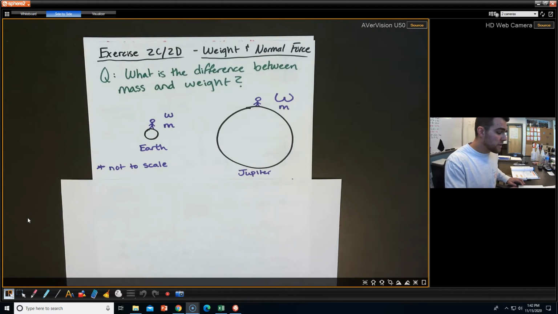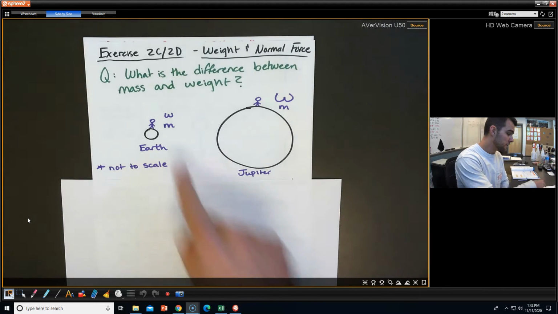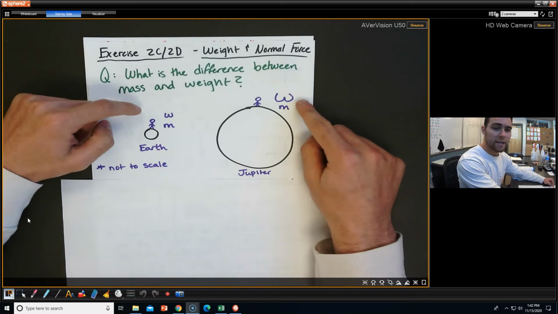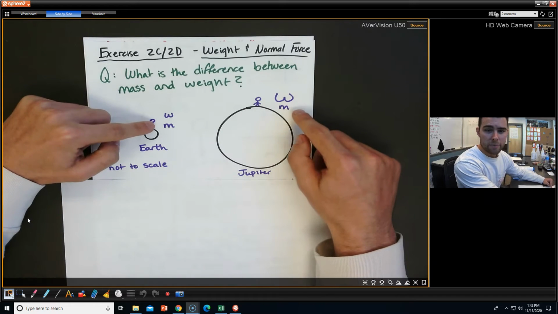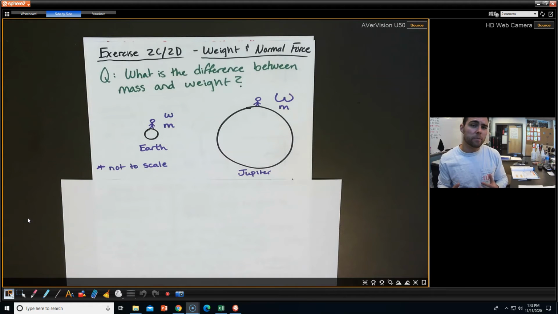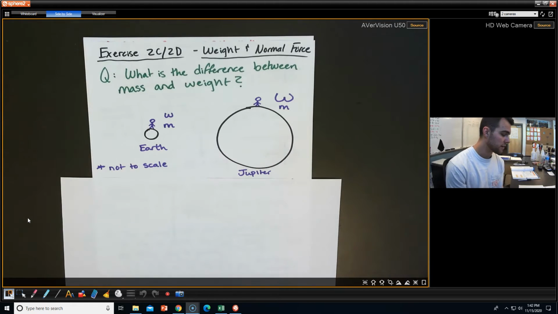And here's the thing. You probably have heard this before. Someone that's on Jupiter is going to weigh 17 times the amount they do on Earth. So what I did was I made the weight a lot bigger, but notice the mass has not changed. Mass is really how much matter, how much stuff you're made out of, and that's not going to really change drastically based off your location. However, your weight can, depending on what planet you're on.